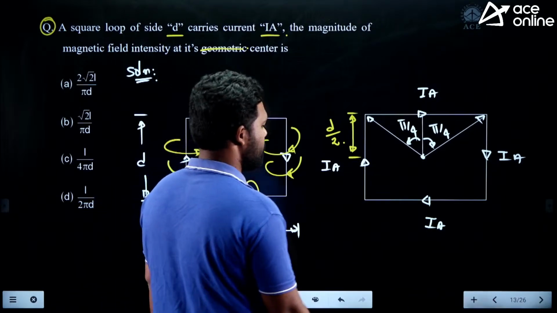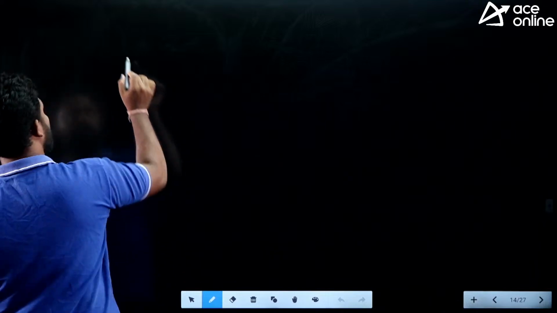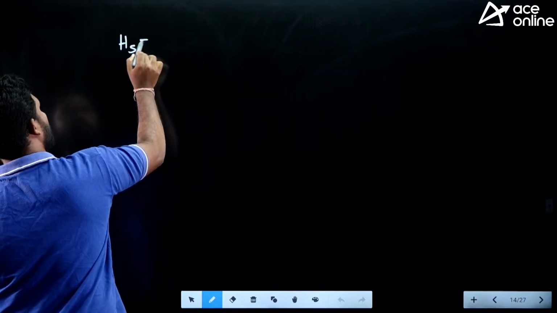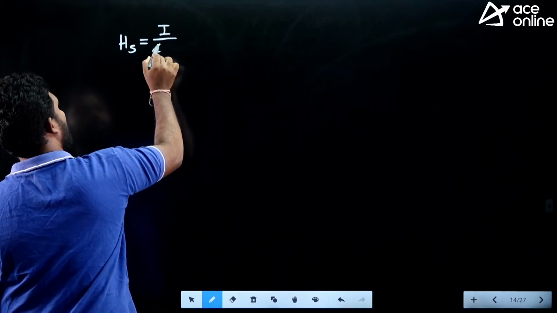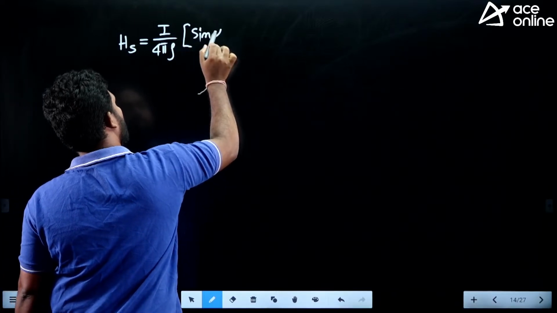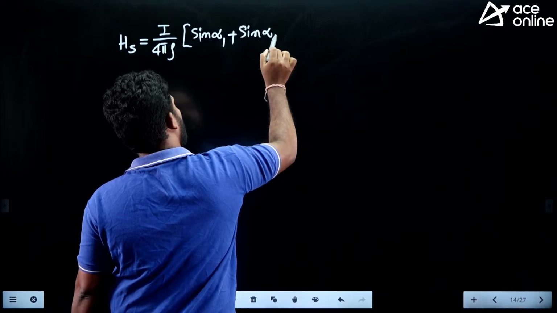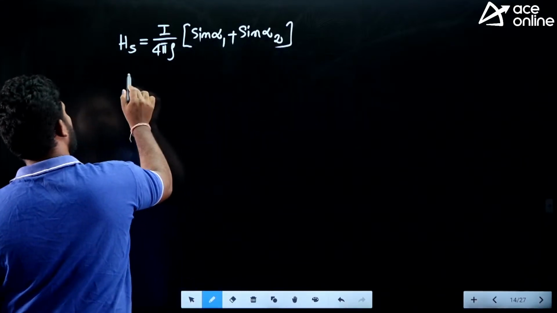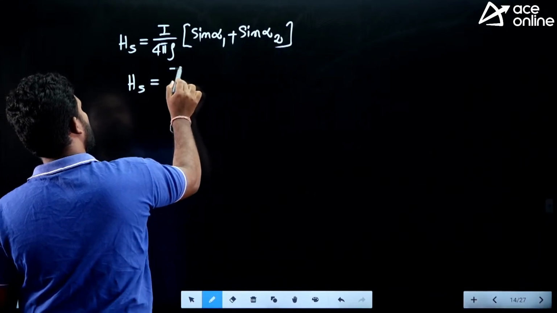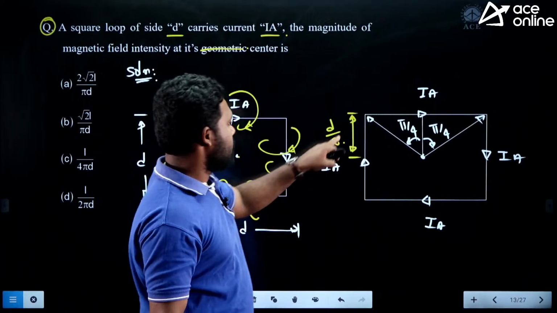Okay guys, fine. So let me turn the page here. So what is the magnetic field due to each side? You can use the formula what I have given. It is I by 4 pi rho into sin alpha 1 plus sin alpha 2. So magnetic field due to each side is equal to I by 4 pi rho. What is the perpendicular distance? It is D by 2.